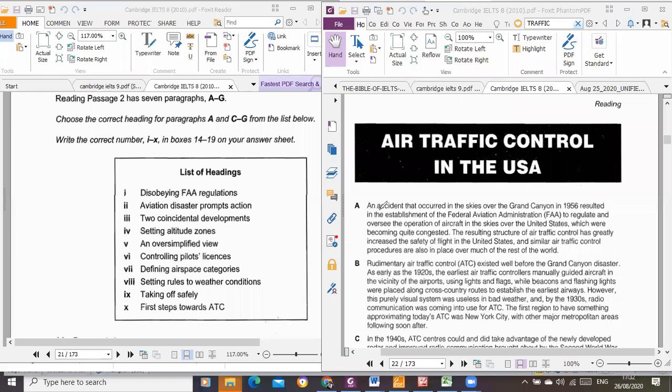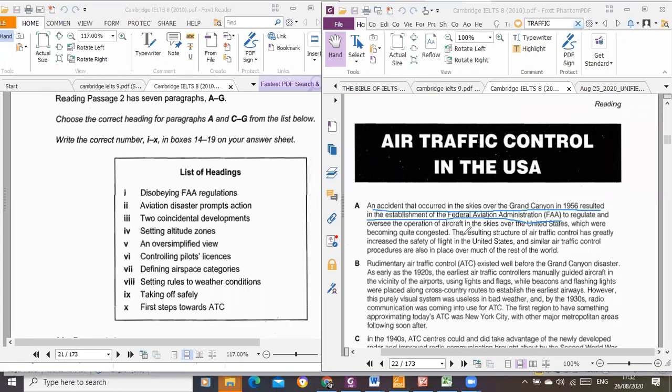So an accident that occurred in the skies over the Grand Canyon in 1956 resulted in the establishment of the FAA. And their function is to regulate and oversee the operation of aircraft over the United States. We all know it's all about air traffic control in the USA.